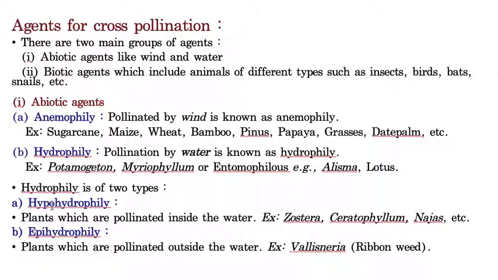Automatically you will understand the meaning of these words. Hypohydrophily: hypo means below, so below the water level. That means if the transfer of pollen grains takes place inside the water, then that is called hypohydrophily. Epi means above or upon, so above the water level is called epihydrophily. Plants which are pollinated outside the water level are called epihydrophily. Examples: hypohydrophily is Zostera, whereas epihydrophily is Vallisneria.